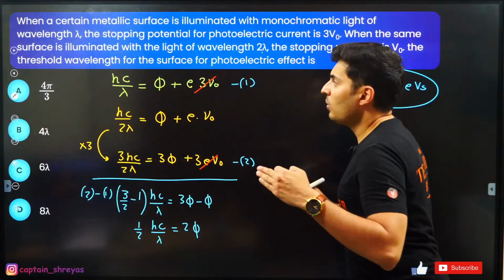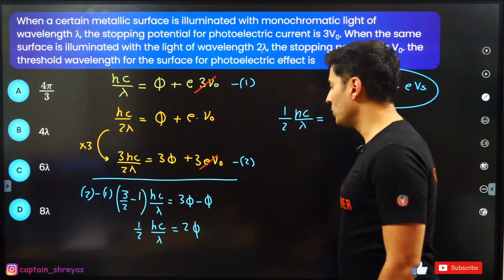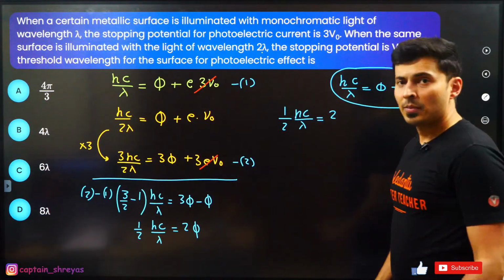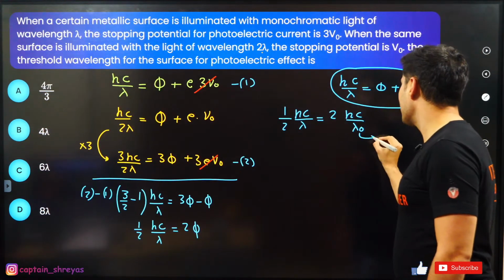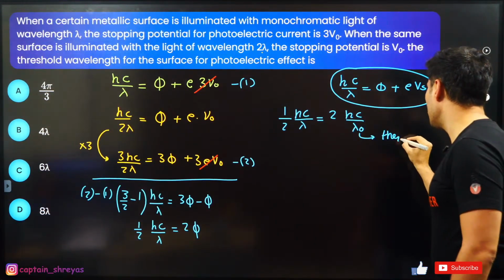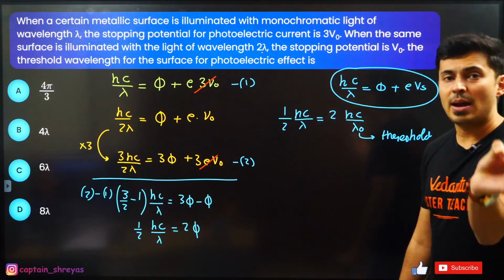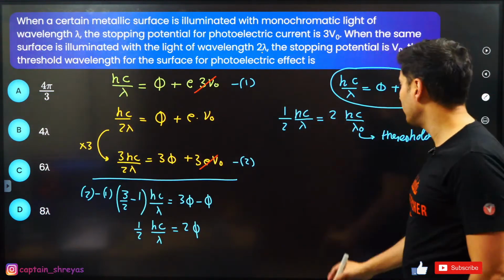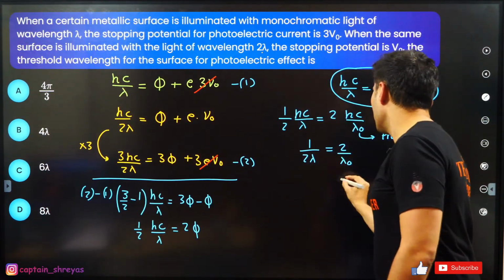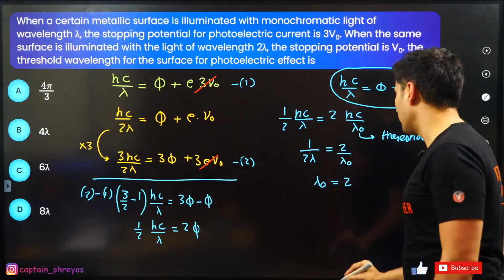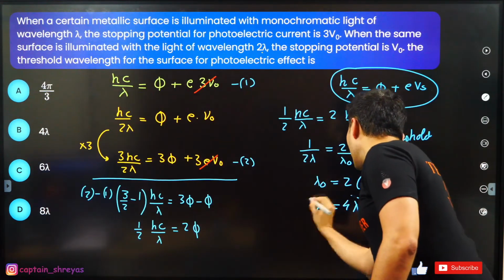I don't want phi, I want the threshold wavelength. The work function phi is also given by the formula hc by lambda naught, which is your threshold wavelength. Everybody remembers this formula: the work function is hc by lambda naught, or h f naught, with threshold frequency or threshold wavelength. hc cancels, so I'm left with 1 by 2 lambda equals 2 by lambda naught. Taking lambda naught to the top, it becomes 2 times 2 lambda, which is 4 times lambda. So that is the final answer.